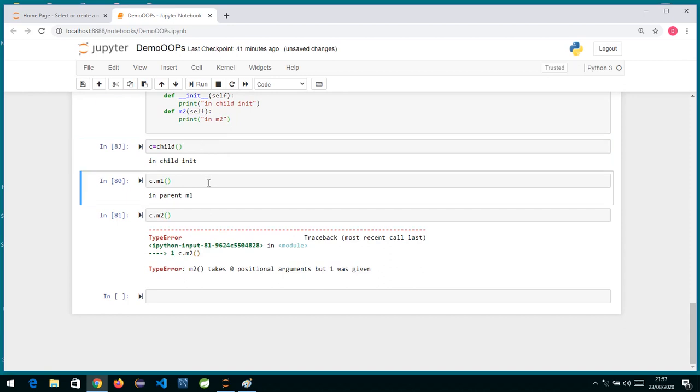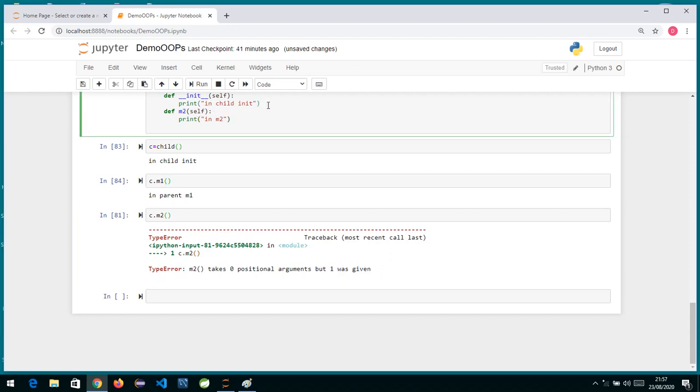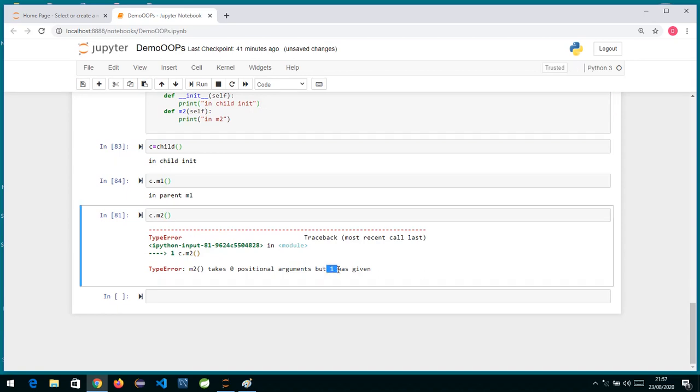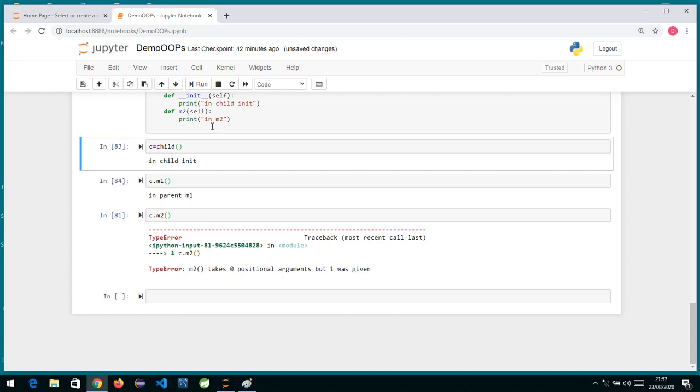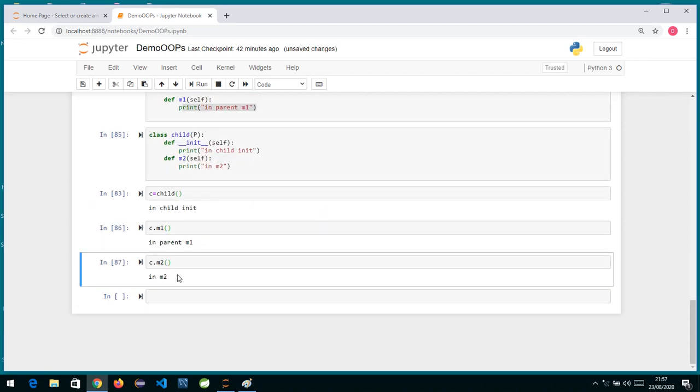It says it takes 0 positional arguments, but 1 was given. As I have not declared this method as a static method, internally whenever I call m2 on an object reference, it was passing one positional argument, the self argument, but the method was taking 0 arguments. So we need to correct this. I'll rerun this, and now it has gone into m2 also.